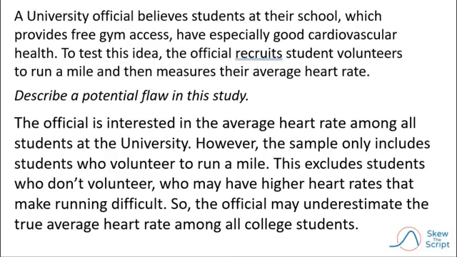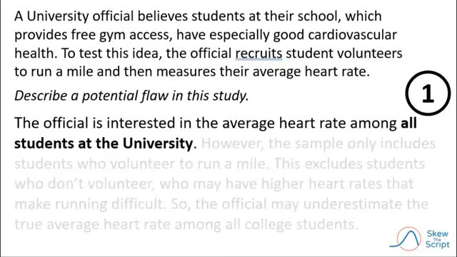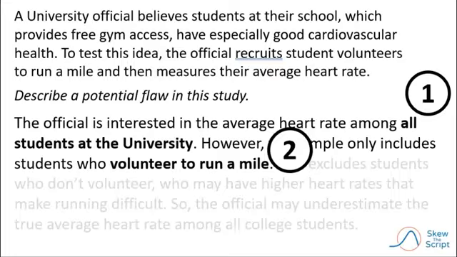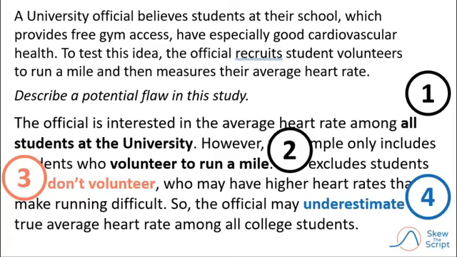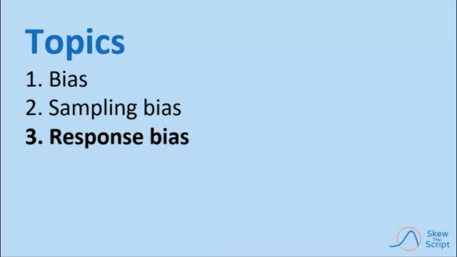But I digress. So you can see that we're pointing at the population of interest, all students at the university, and we're pointing at the sample, the students who would want to volunteer to run a mile on their own accord. And we name those who are excluded, the non-volunteers, who may tend to have higher heart rates. And finally, we've made our over-under claim that the official will likely underestimate the true average heart rate among the population of all college students.